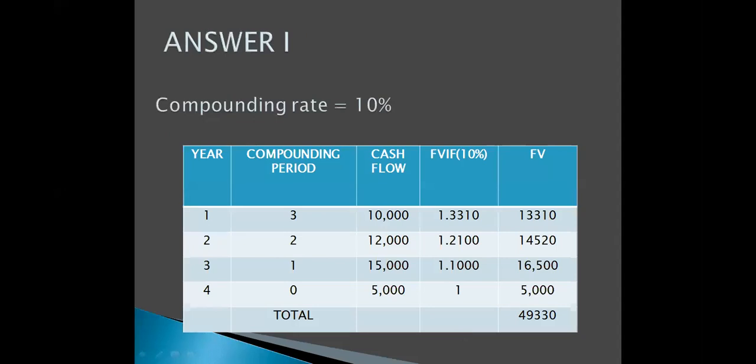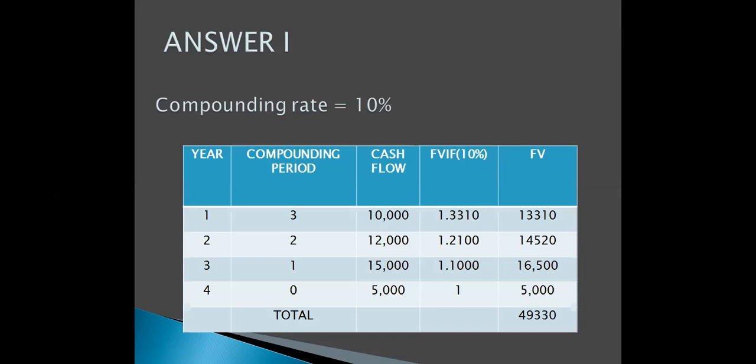so here you can see that we were given these cash flows 10,000, 12,000, 15,000 and 5,000 for year 1, for year 2, for year 3 and year 4. Now there's this second column, compounding period.